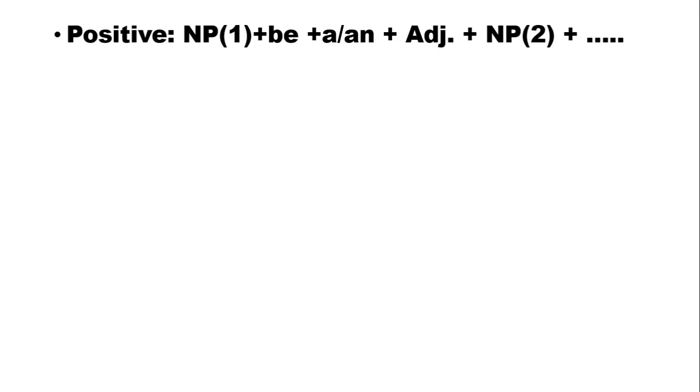Firstly, you have to write NP1. NP means noun or pronoun or noun phrase. Then you write the be verb and article, then adjective, then NP2, that means noun or pronoun or noun phrase, and extension.